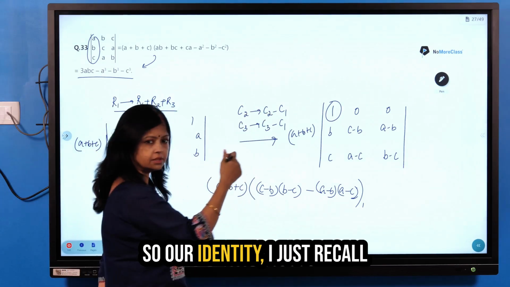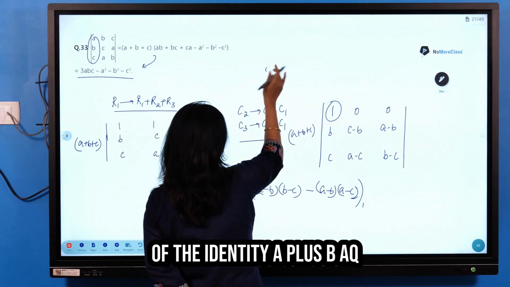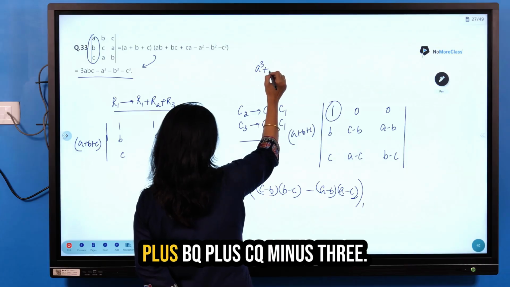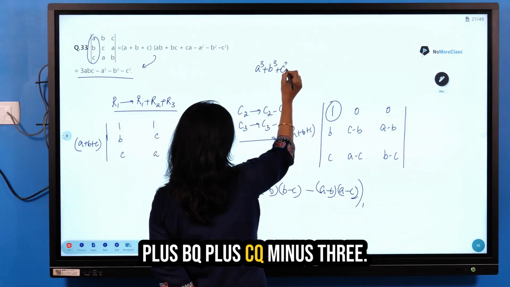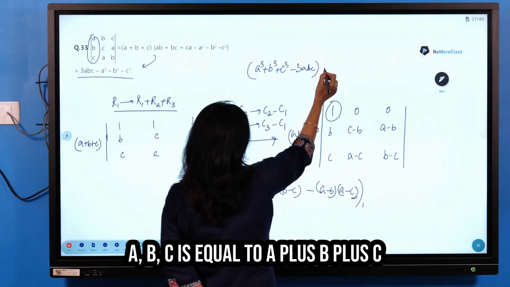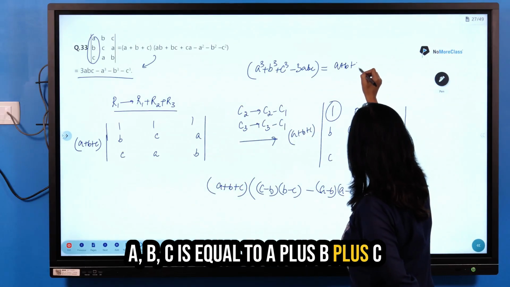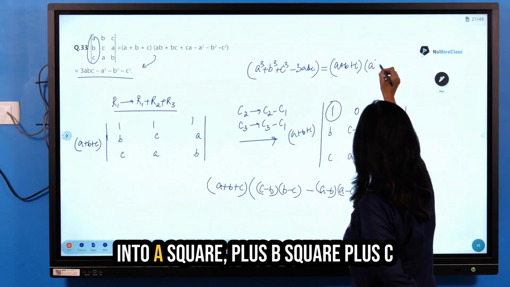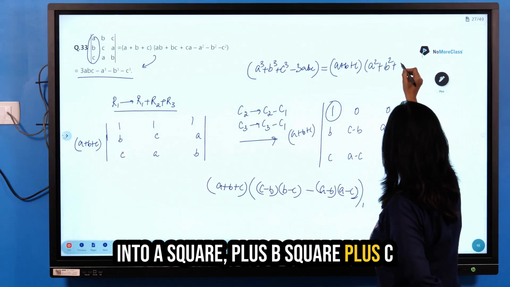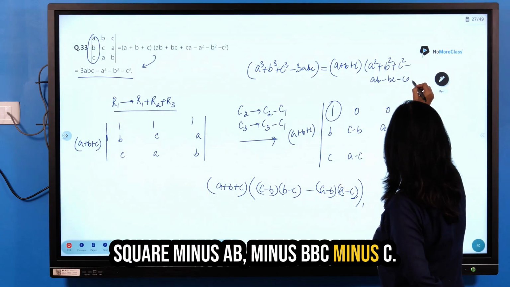So let me just recall the identity: A cube plus B cube plus C cube minus 3ABC is equal to A plus B plus C into A squared plus B squared plus C squared minus AB minus BC minus CA.